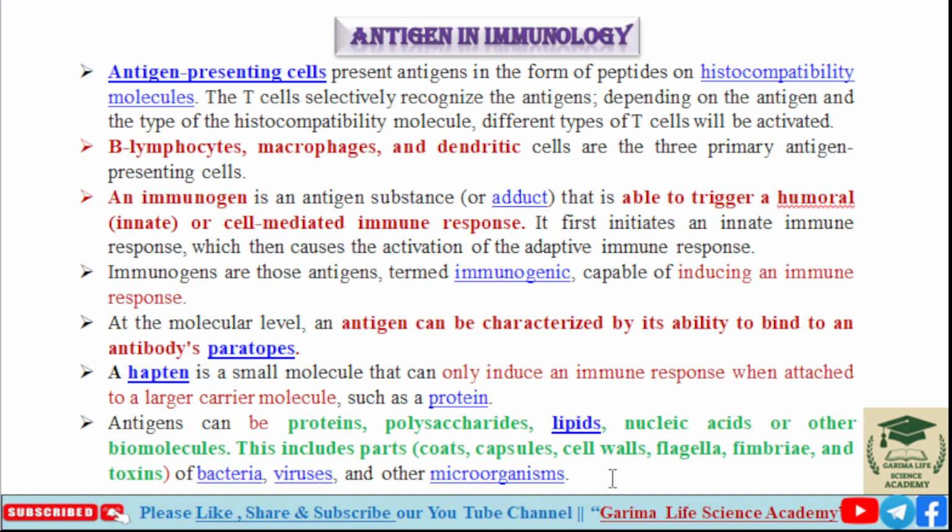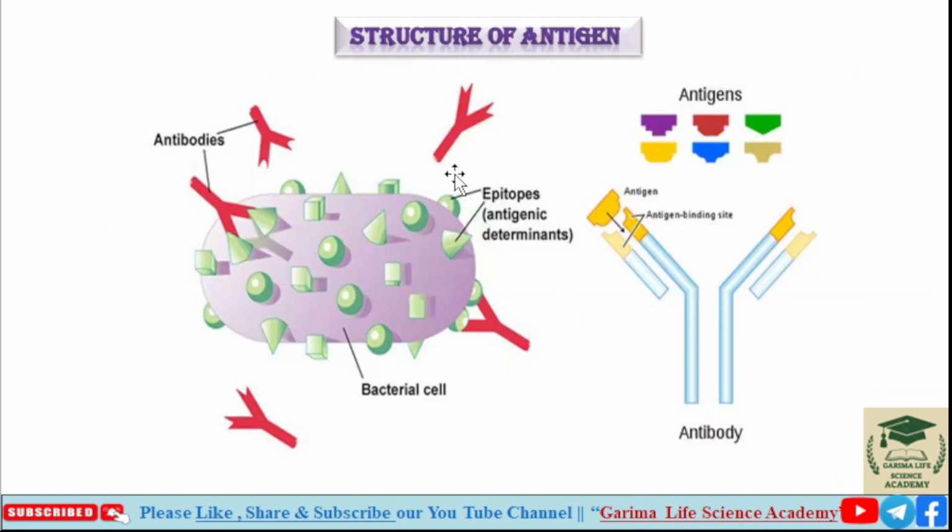So next is the structure of antigen. In this diagram, it is a bacterial cell wall, and the Y-shaped molecules are antibodies. On the surface of the bacterial cell, different types of epitopes, known as antigenic determinants, are present.